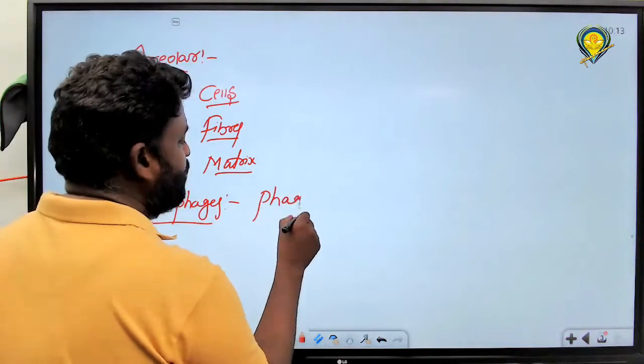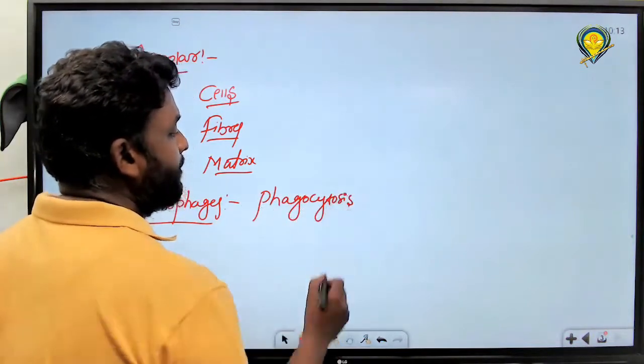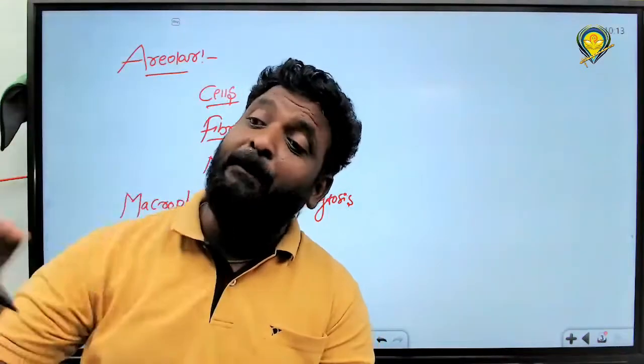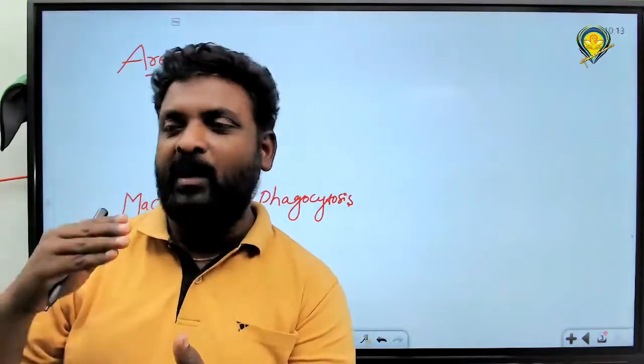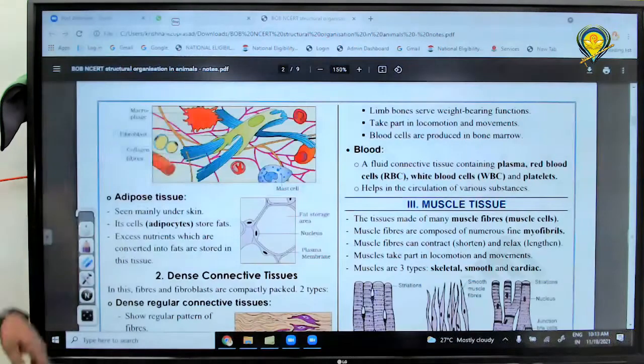Phagocytosis. Do you know what phagocytosis means? Engulfing of pathogens. Engulfing of pathogens means to swallow and kill the pathogen, like bacteria, viruses or fungi. Got it? That is the function of which cell? Tell me, Alex, what is it? That's it. Very good.